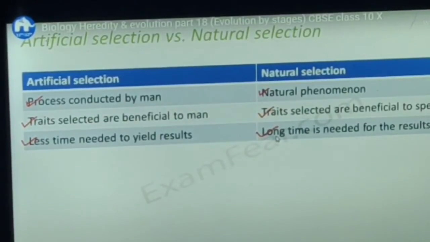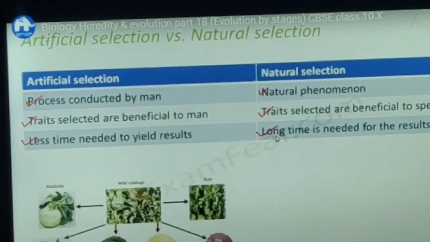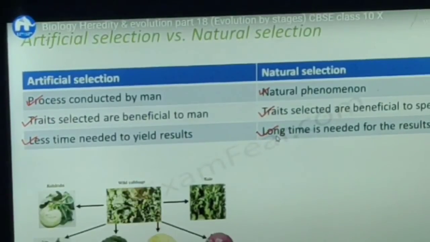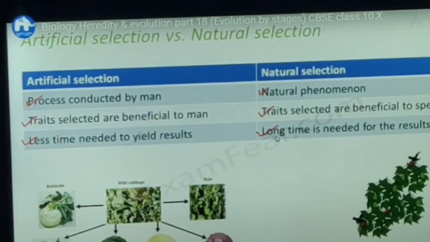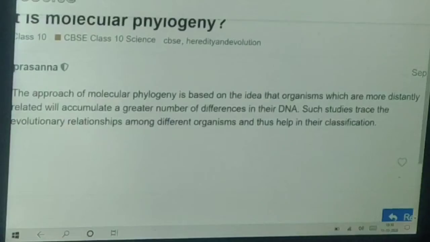Another way of tracing evolutionary relationships depends on the original idea that we started with. That idea was that changes in DNA during reproduction are the basic event in evolution. If that is the case, then comparing the DNA of different species should give us an estimate of how much the DNA has changed during the formation of these species.